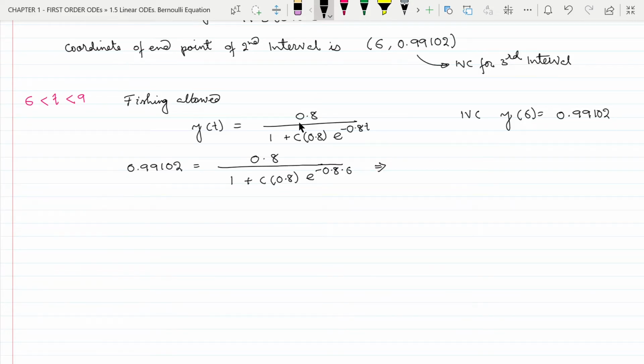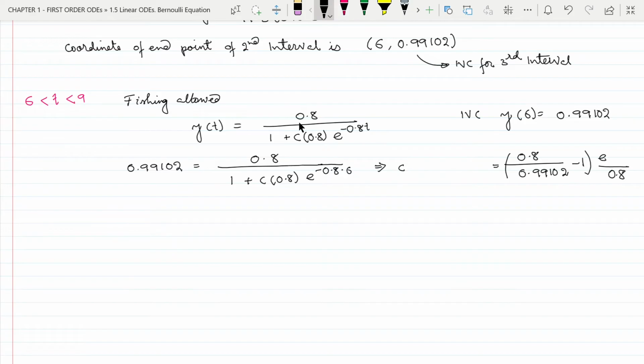This implies c multiplied by 0.8 multiplied by e to the power minus 0.8 into 6 equal to 0.8 divided by 0.99102 minus 1, and then we can divide the 0.8 term on the right hand side and take this term to the right hand side.